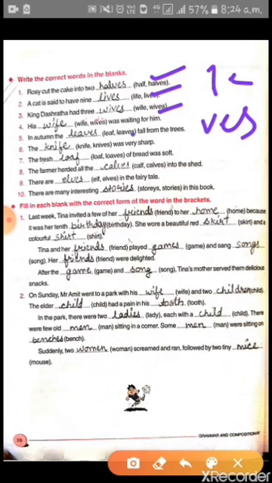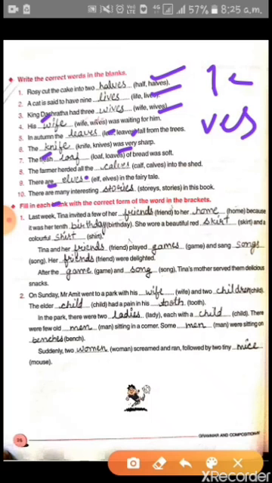In autumn, the leaves fall from the trees. The knife was very sharp. Why are we using singular form here? Because was is indicating a singular noun. The fresh loaf of bread was soft. The farmer herded all the calves into the shed. Here all is indicating plural form. There are elves in the fairy tale. Are is indicating plural. There are many interesting stories in this book. So here are, then stories.